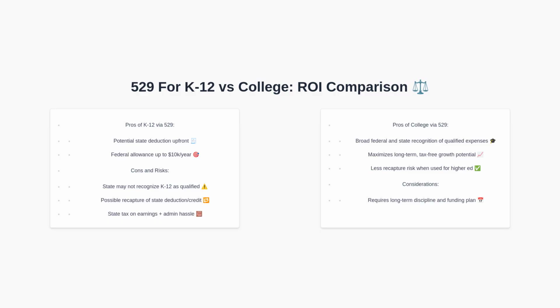Moving on, let us weigh K-12 spending via a 529 against saving for college. On the K-12 side, there might be a state deduction and federal permission, but the risk is that your state does not conform, creating recapture and state tax on earnings. On the college side, the framework is better aligned with both federal and state rules, allowing long-term compounding and a lower chance of recapture. As a result, the return on investment tends to be higher for college savings.